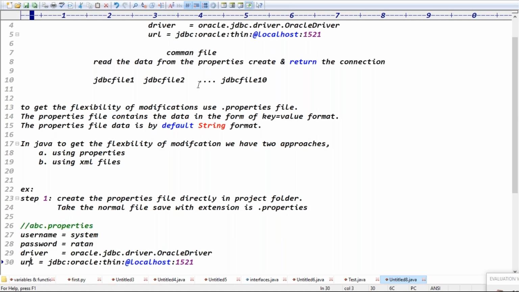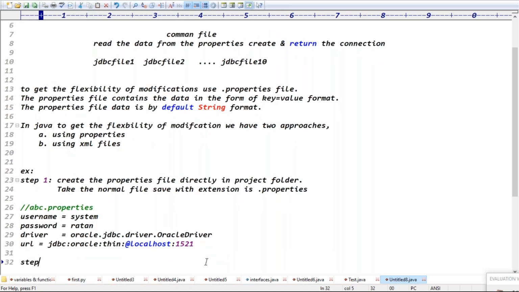Step one is completed, guys. What does step two tell me now? Step two, we have to take the common file.